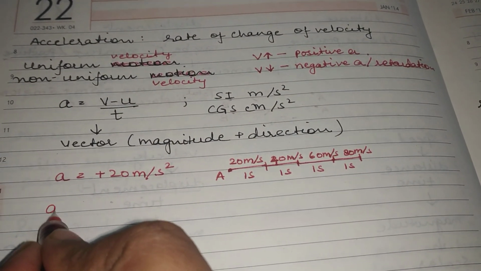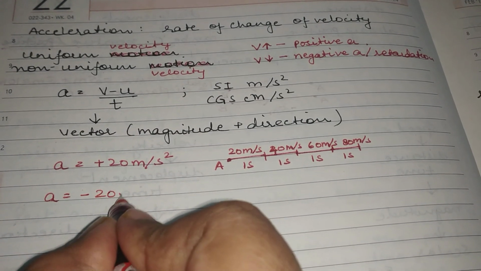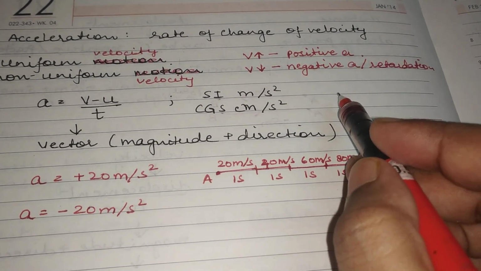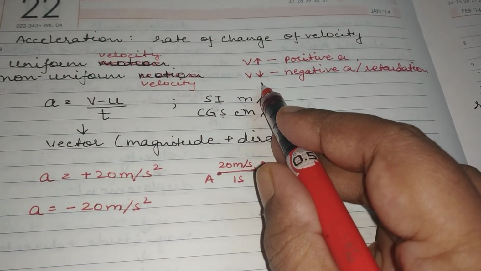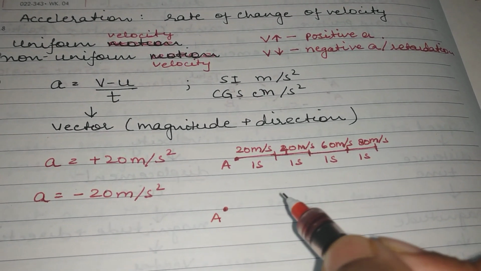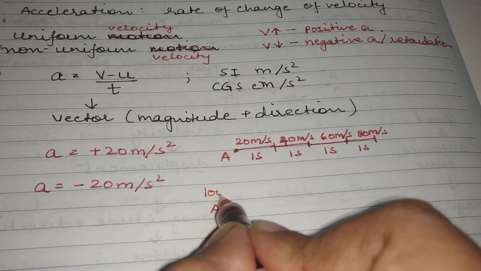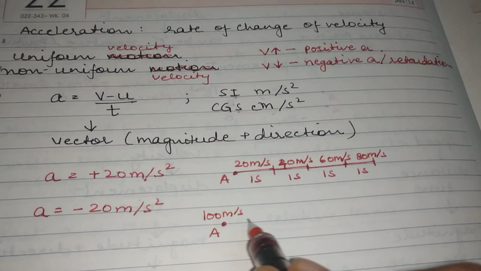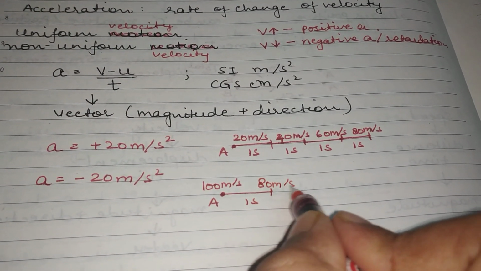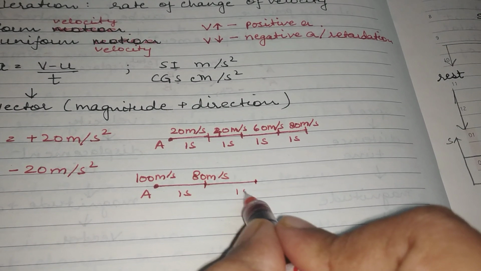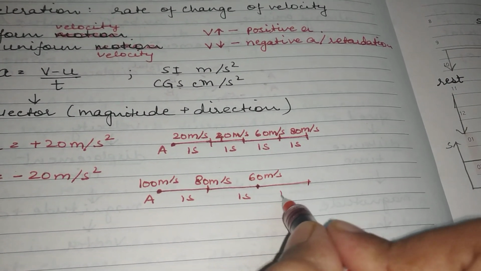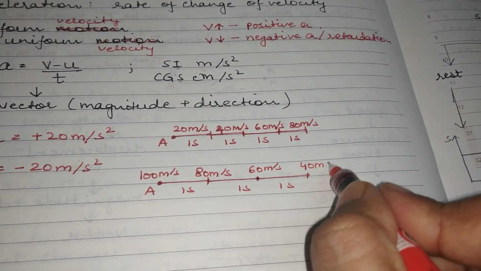If the acceleration of the body is negative 20 meter per second square, negative acceleration happens only when the velocity decreases with time. So how will you express this? Let's say initially the body was at A and it had the velocity 100 meter per second. After 1 second, the velocity will become 80 meter per second. After another 1 second, the velocity will become 60 meter per second. 1 second after, it will become 40 meter per second.